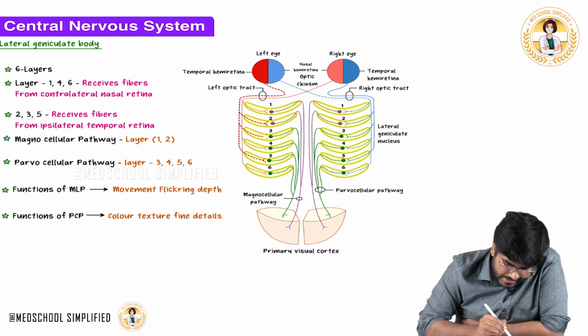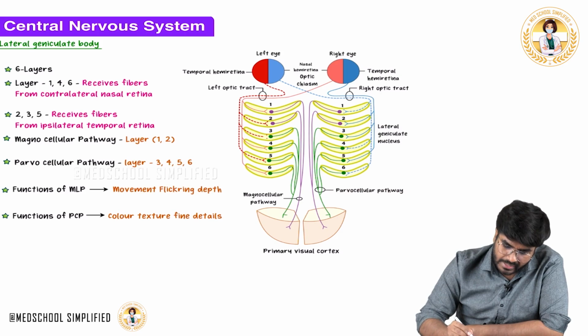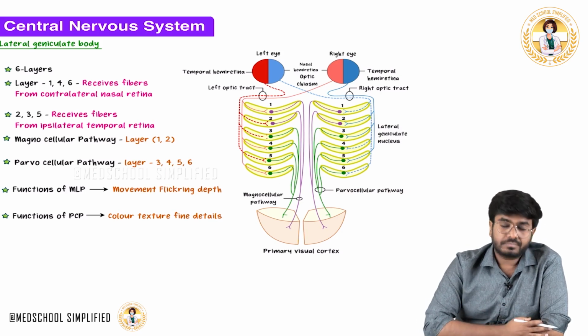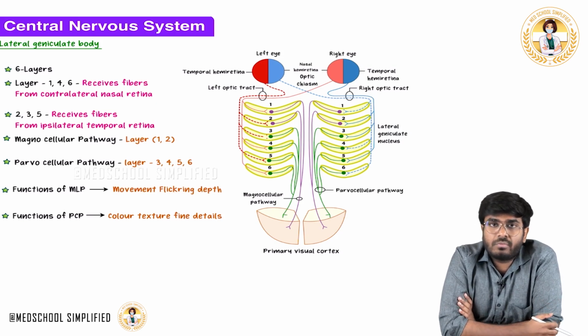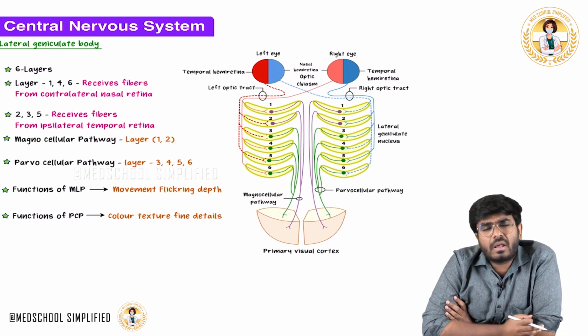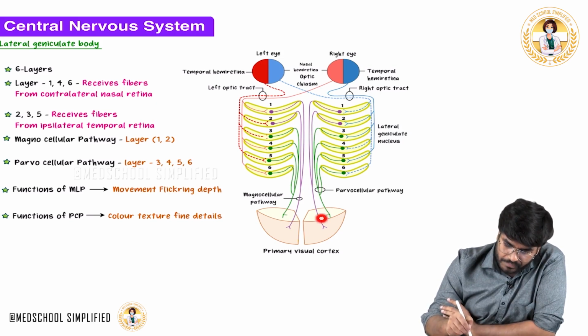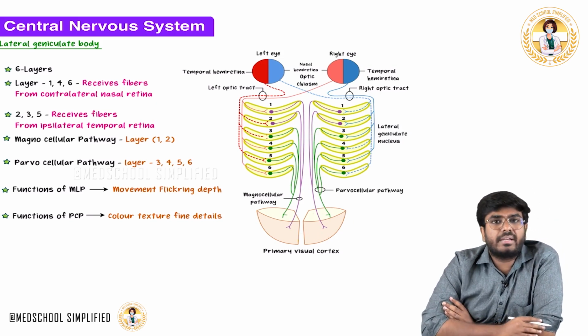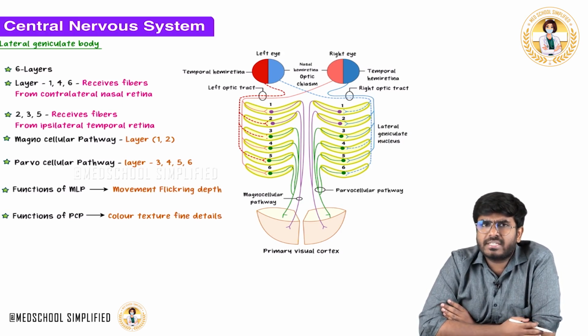And layer number 3, 4, 5, 6 form the parvocellular pathway. So the parvocellular pathway is coming from layer number 3, 4, 5 and 6. Okay, now, sir, what is the function of the magnocellular pathway and parvocellular pathway? See, they are nothing but the geniculocalcarine tracts. Now, which type of information is there? Absolutely visual information is there in these tracts. Visual information is going to the occipital cortex.